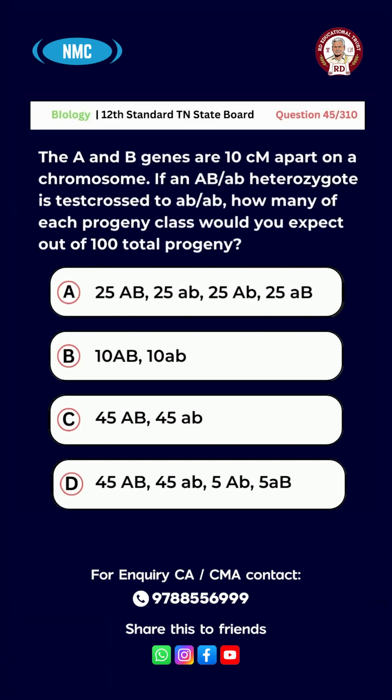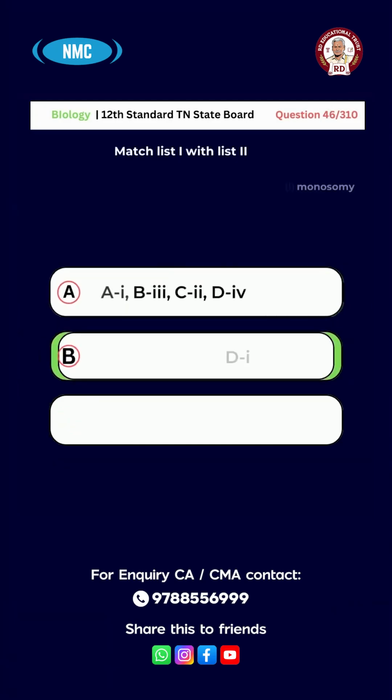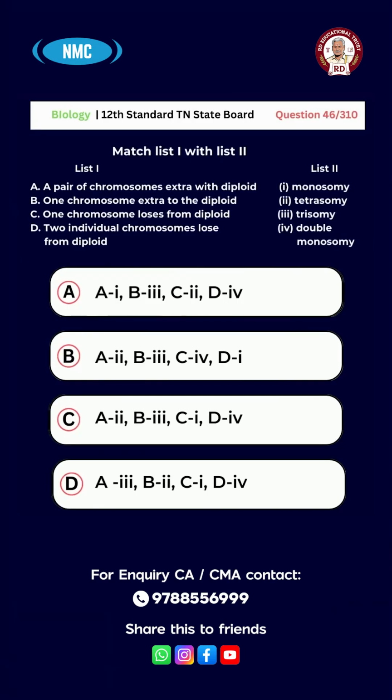And the right answer for this question is option B. 10 capital A capital B, 10 small a small b. Question number 46. Match list 1 with list 2. List 1. A. A pair of chromosomes extra with diploid. B. 1 chromosome extra to the diploid. C. 1 chromosome loses from diploid. D. 2 individual chromosomes lose from diploid.